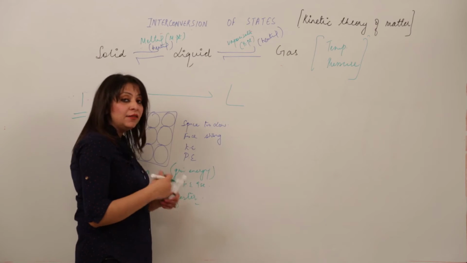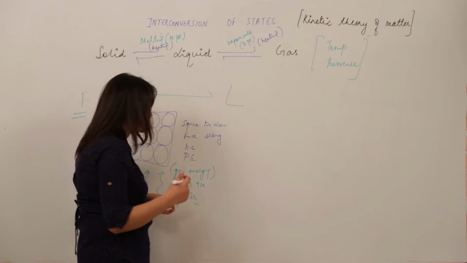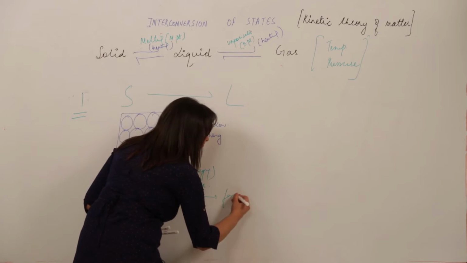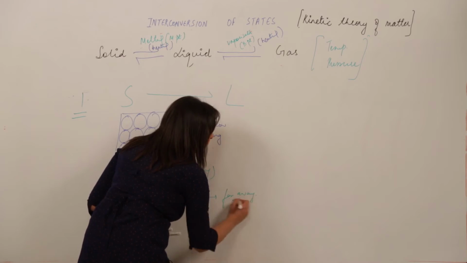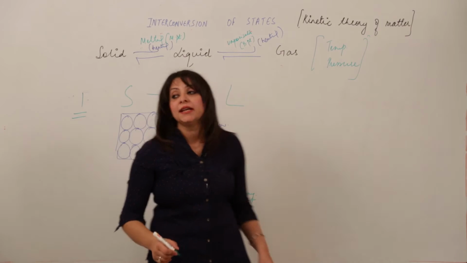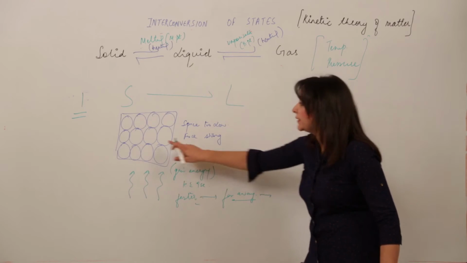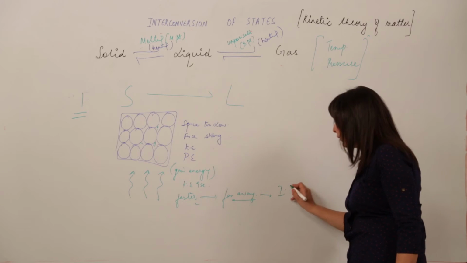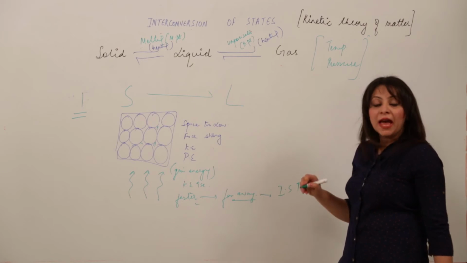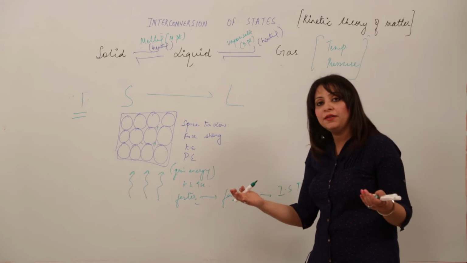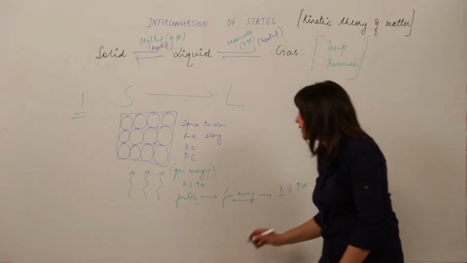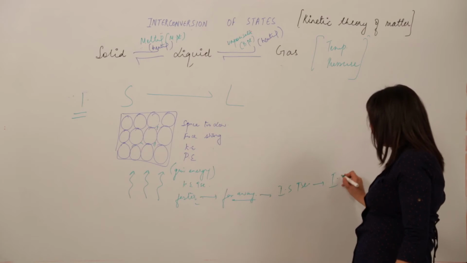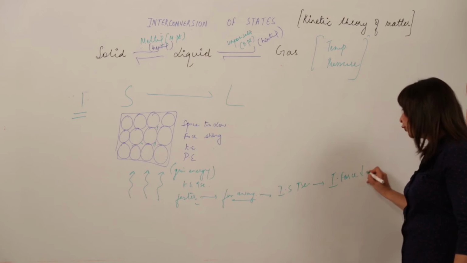And when they move faster, they will move far away from each other. And when they move far away, the spaces will increase, which leads to a decrease in the intermolecular forces.